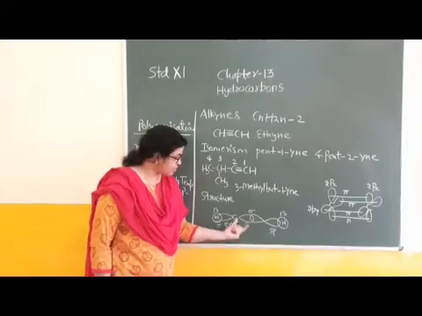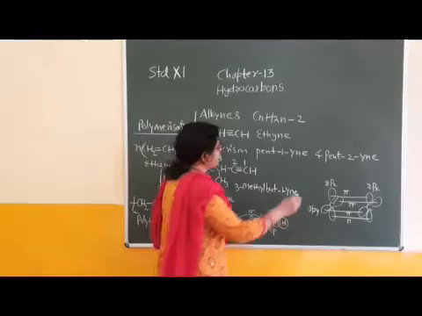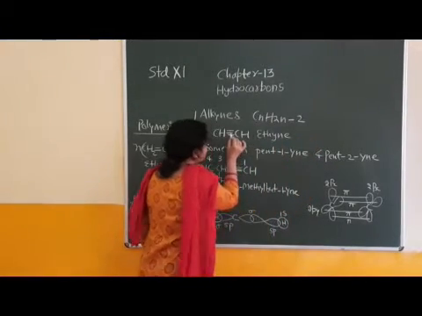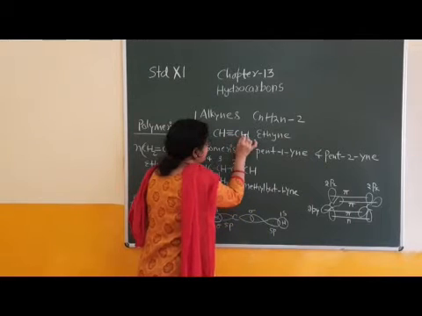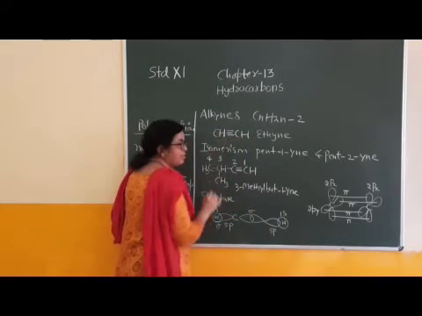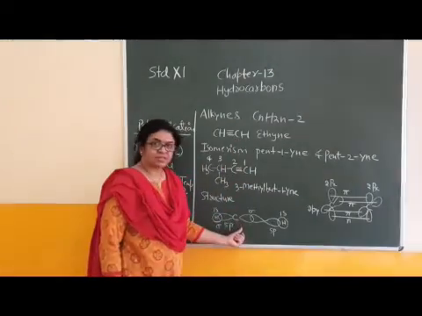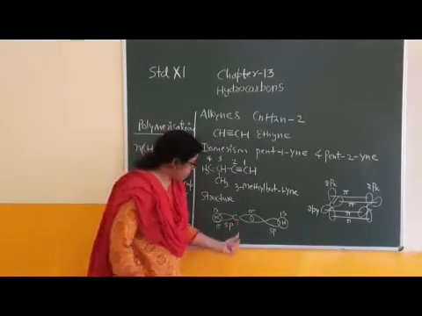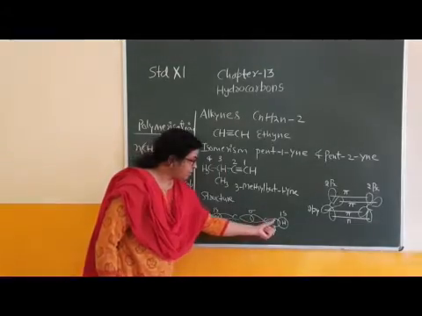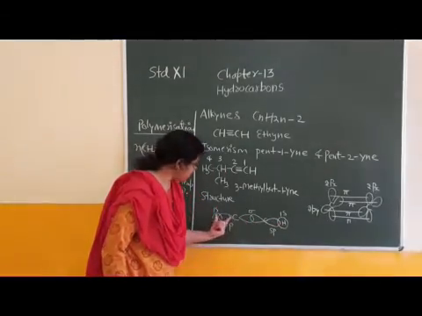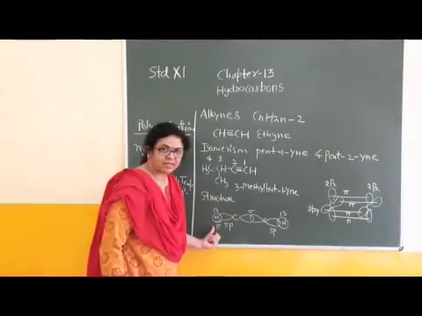This hybrid structure is showing formation of sigma bonds only. How many sigma bonds are present here? One sigma bond is present between carbon and carbon atoms, one sigma bond between carbon and hydrogen, and a second between carbon and hydrogen. Then comparison of this structure with the hybrid structure between carbon and carbon: one sigma bond between carbon and carbon, carbon and hydrogen sigma, carbon and hydrogen sigma, right?